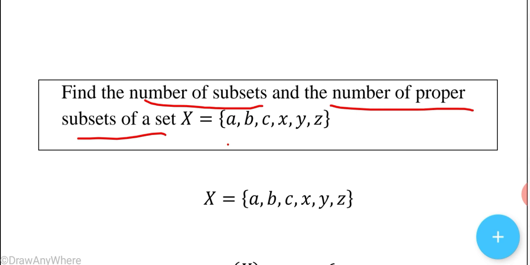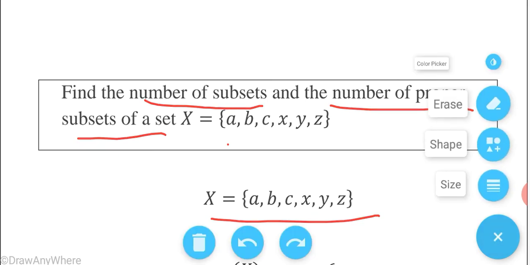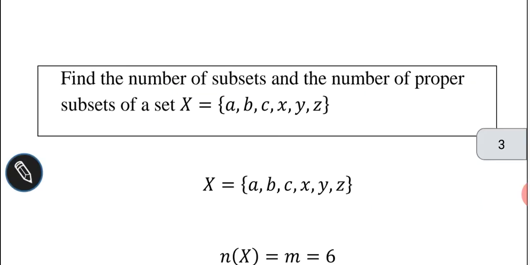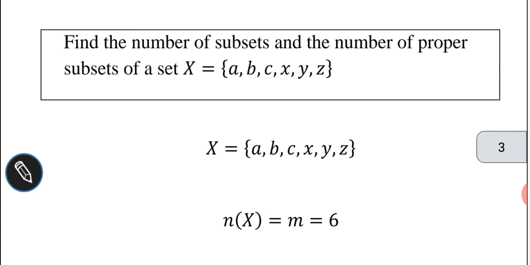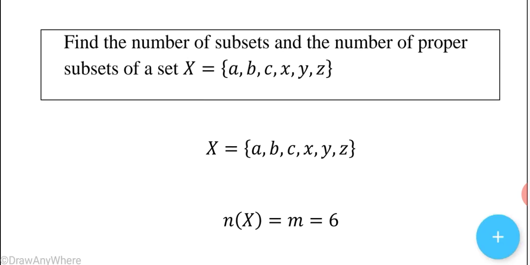First write down the given set. The number of elements in set X, n of X, equals m equals 6.